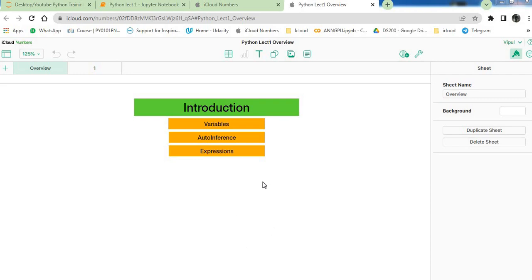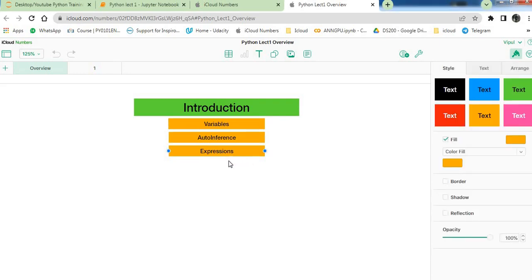So today we are going to learn about very basic things: variable, auto inference and expression. I will teach you Python from the basics. That's why I am taking variable, auto inference and expression. So let's move on to the next slide.